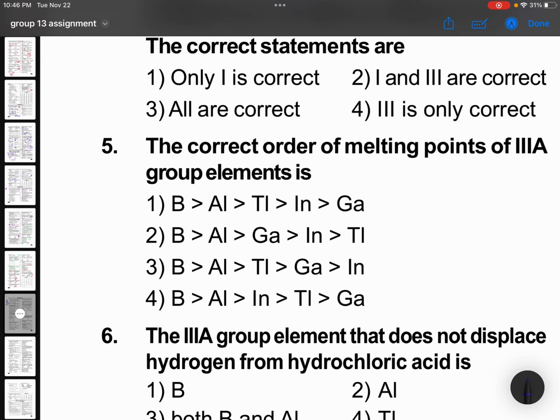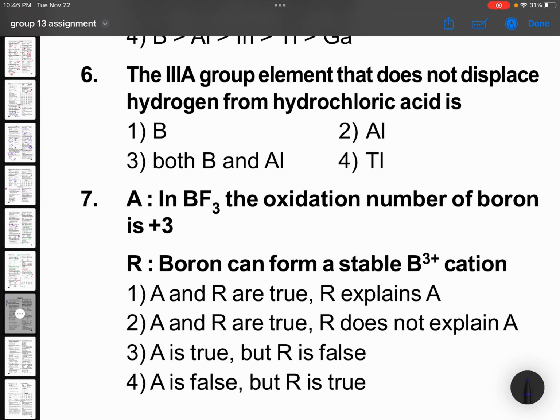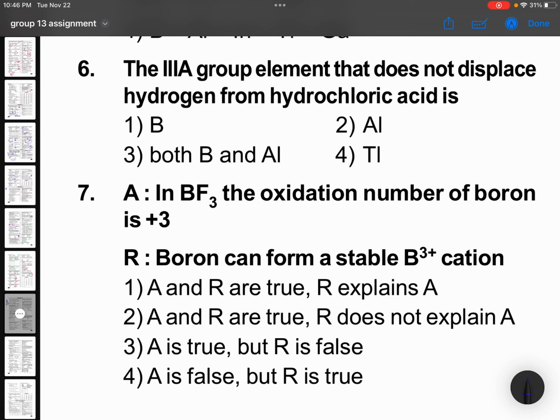The correct order of melting points of group 13 elements is memory based, you can remember, and generally that type of questions won't come. This is just for practice now, so you can see.